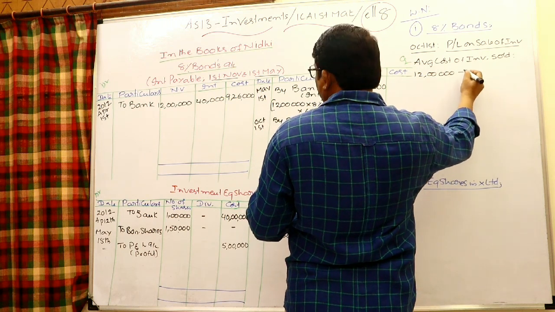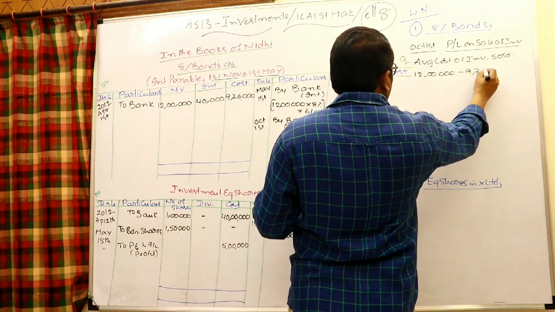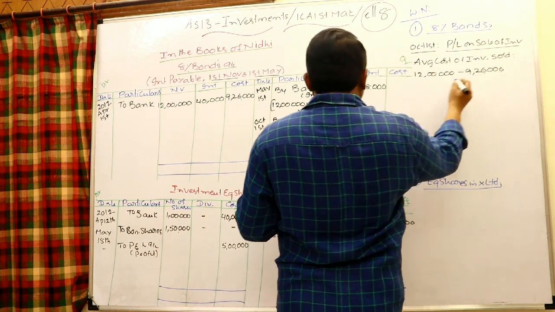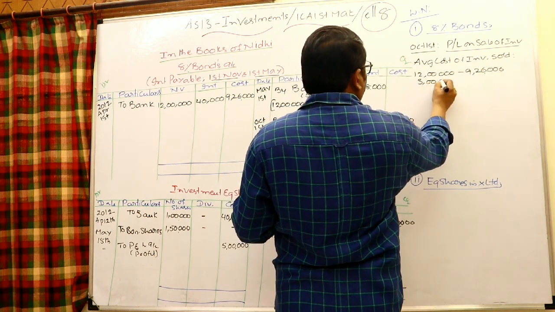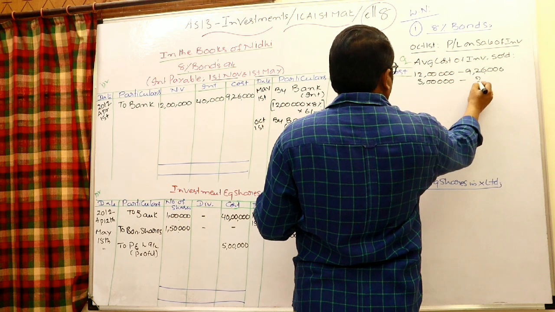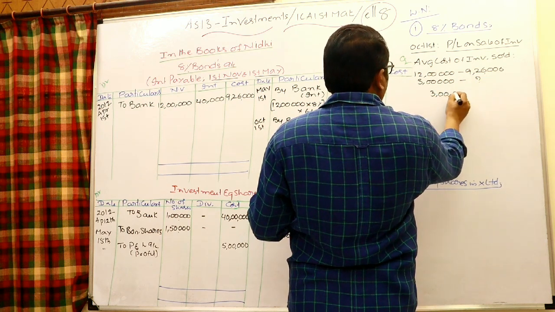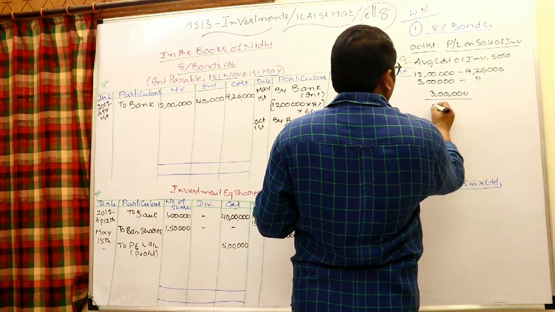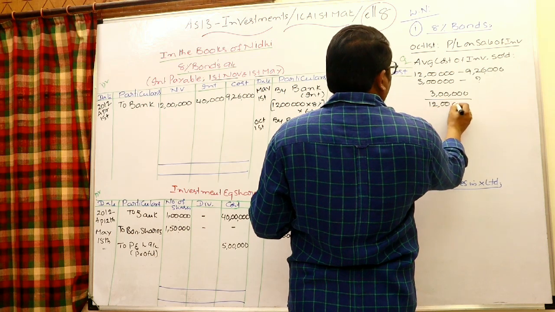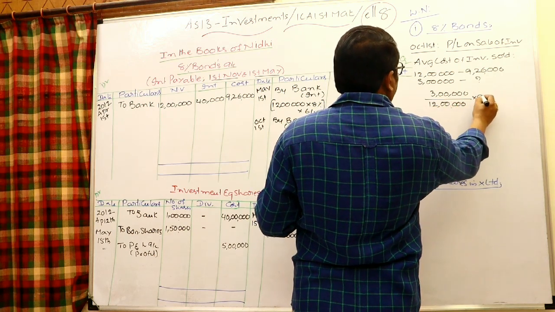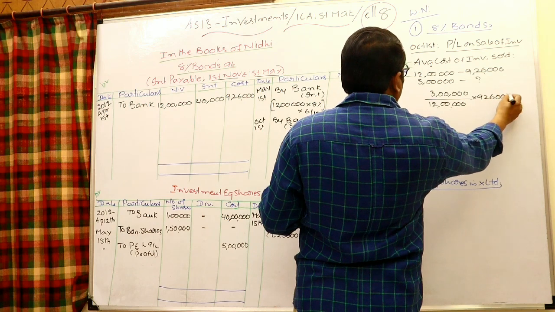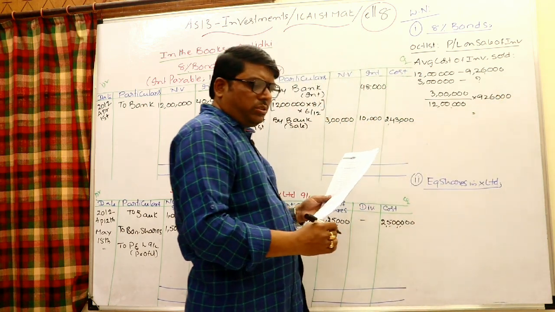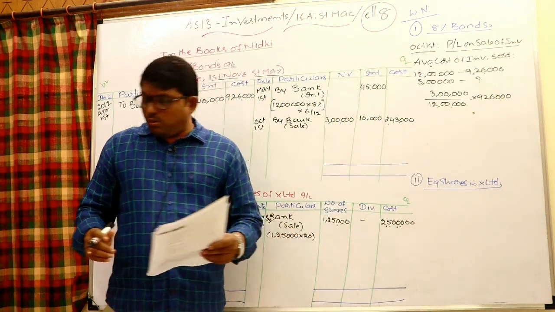For them cost incurred 9,26,000. Sold is 3 lakhs. Cost incurred for them 3 lakhs by 12 lakhs into 9,26,000.